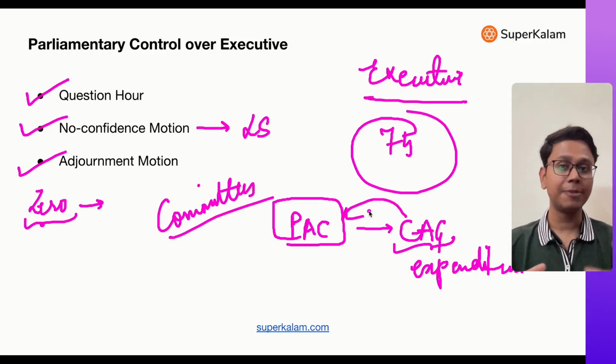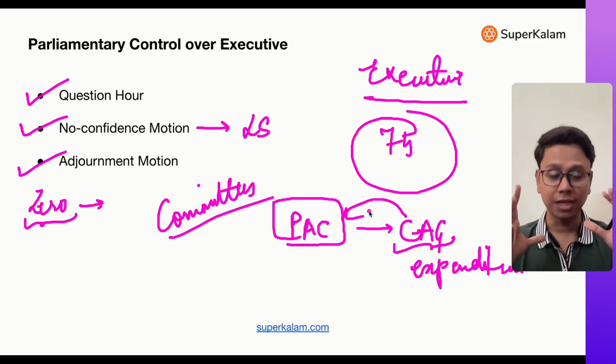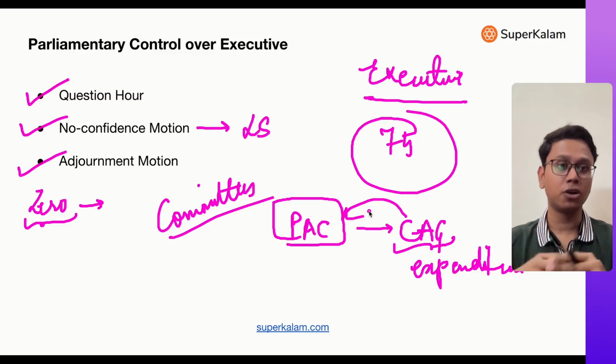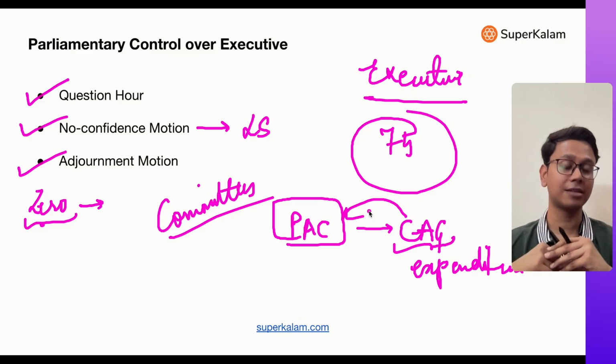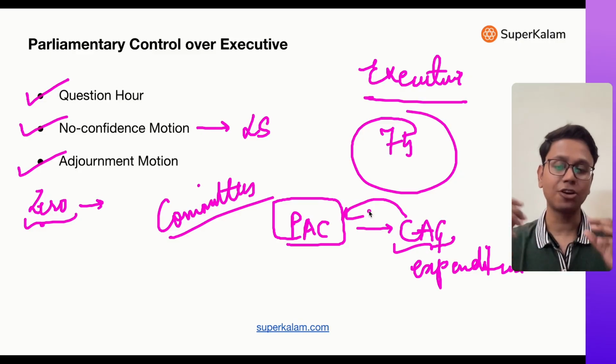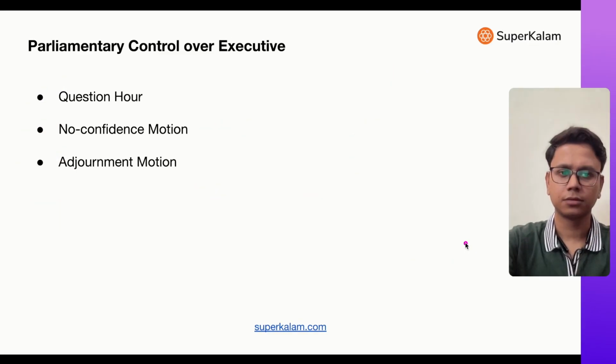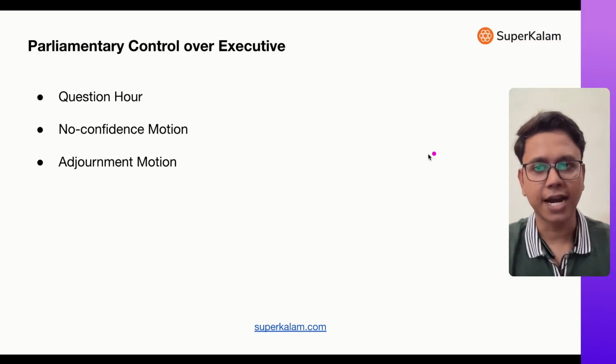So in a way, Parliament is also checking whether the executive is doing all the expenditure properly or not, whether there is corruption or not, whether there is efficient expenditure or not. So that also Parliament checks. So this is the broad idea.